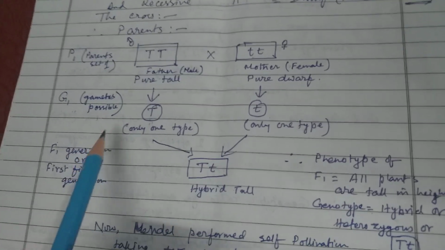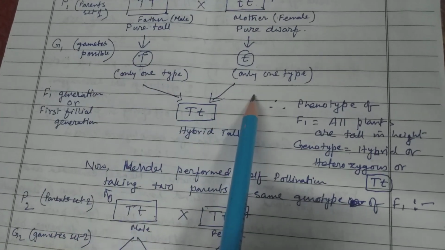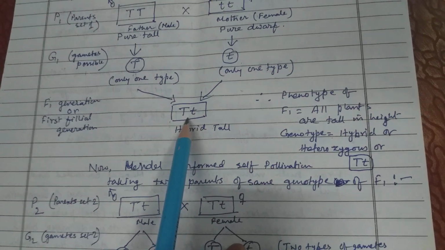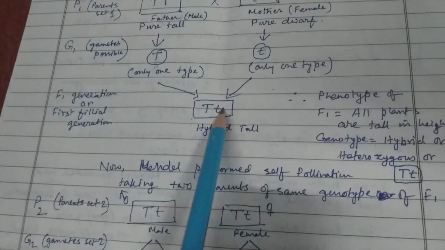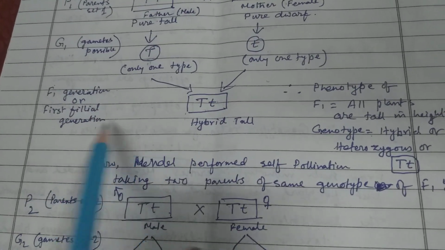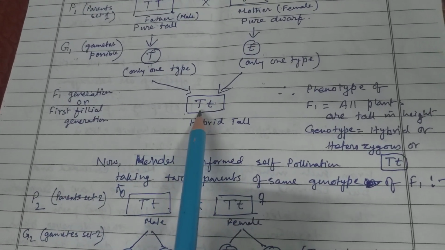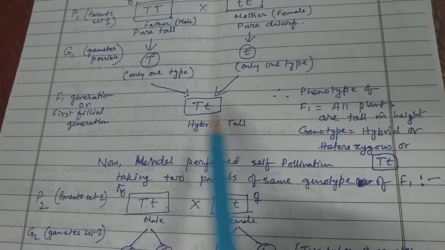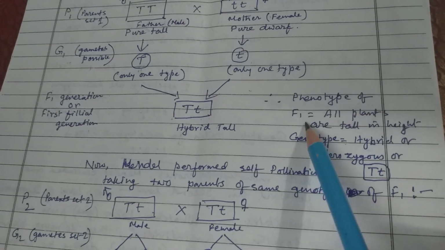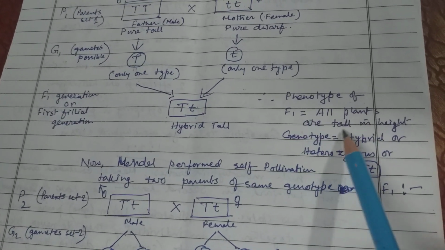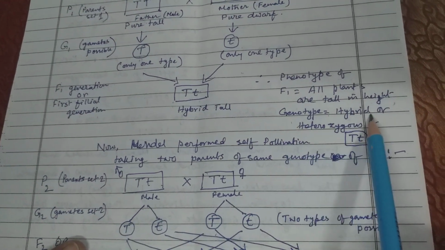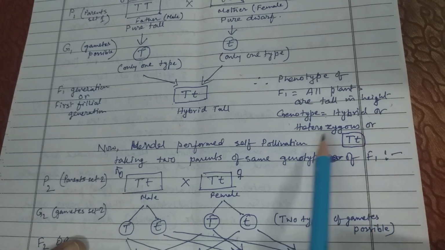Now, when we cross these two sets of parents, the F1 generation, the first filial generation, will all be capital T, small t. And what will be their phenotype? The phenotype of F1 is that all plants are tall in height, but the genotype is hybrid or heterozygous, capital T, small t.